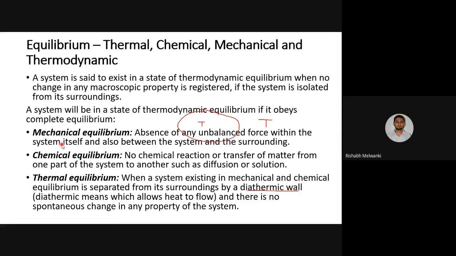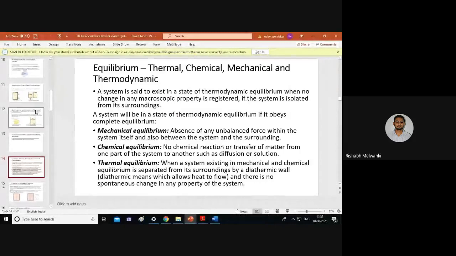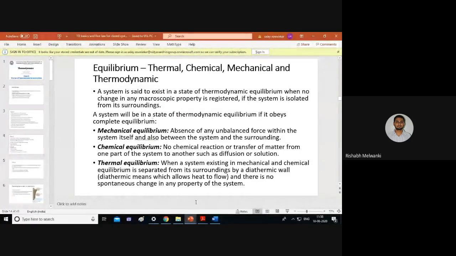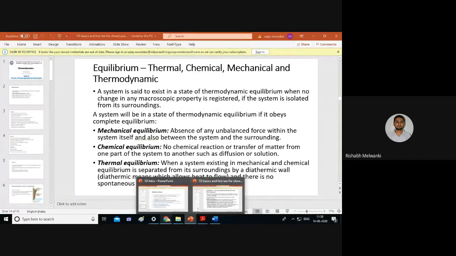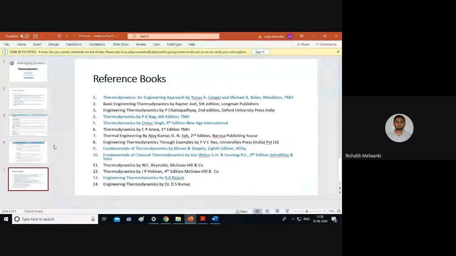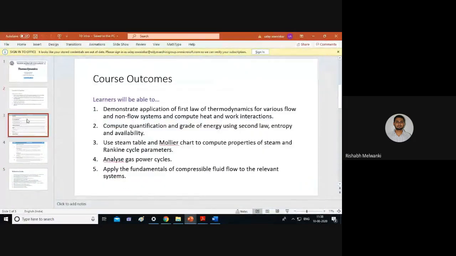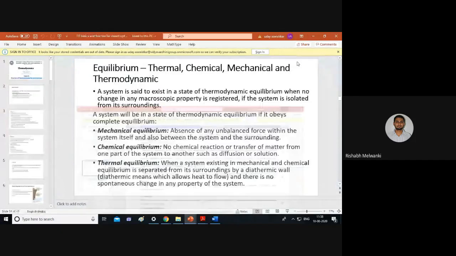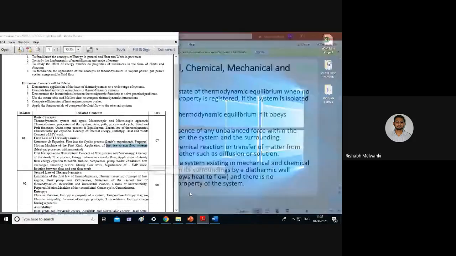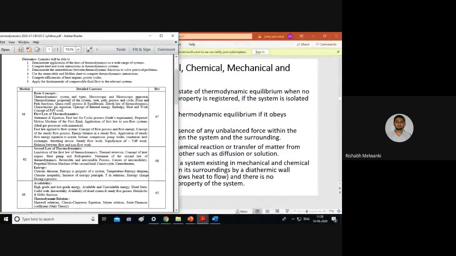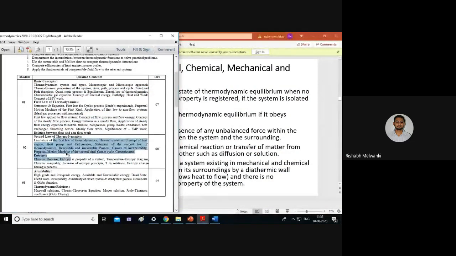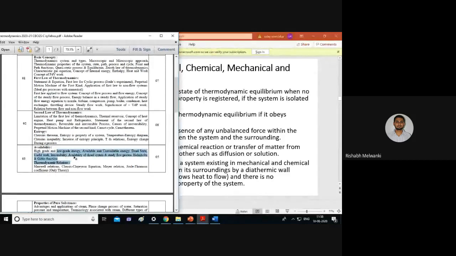Okay, so we'll stop here and quickly revise whatever we have studied today. What all things have we studied today? First thing is related to the syllabus. In the syllabus, module number 1 is related to the first law. Module 2 is the second law. Module 3 is related to quality.